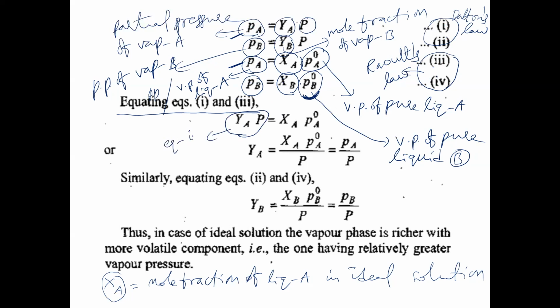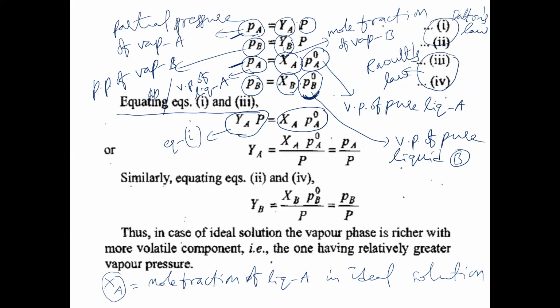Equation 1, right, ma'am? Equation 1 is what here? And equation 3, this one. It is equation 3. So equation 3 representing what here? Equation 3: XA PA naught. XA PA naught. Why have we equated these two? Because PA of equation 1 and PA of equation 3 are both the same in magnitude. Vapor pressure of liquid A and partial pressure of vapor A will be the same in magnitude. That's why YA P is equal to XA PA naught.